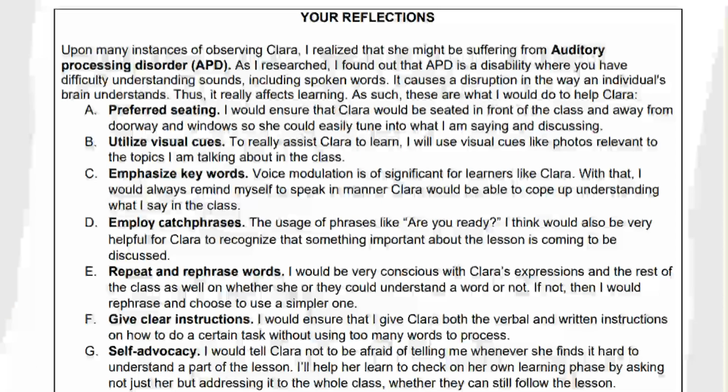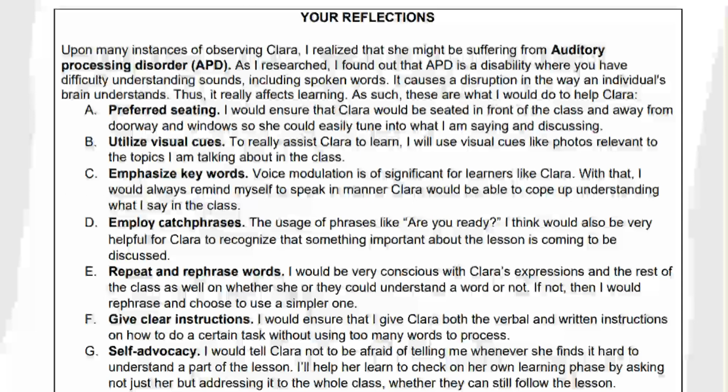First, I would take note of a specific learning disability I noticed Clara might be suffering from, as she had demonstrated during my class time. I could do research on the classifications of learning disabilities, then annotate one which I believe is relevant to Clara's situation. So here is an example of my response to the TRF. As you can read from it, I mentioned that I researched a particular learning disability which I believed Clara, my student, might be suffering from.